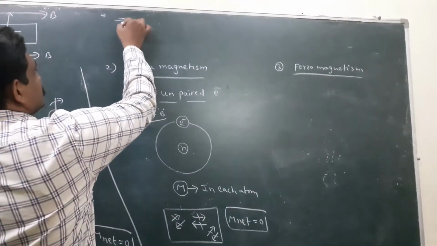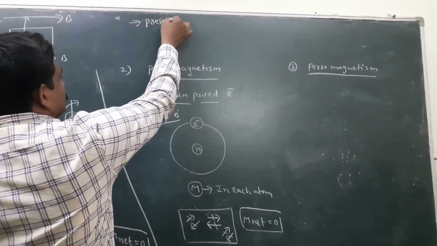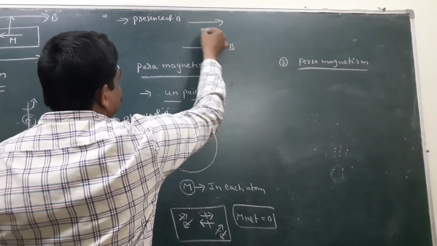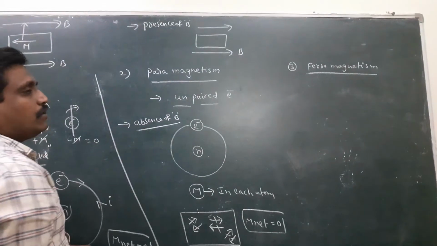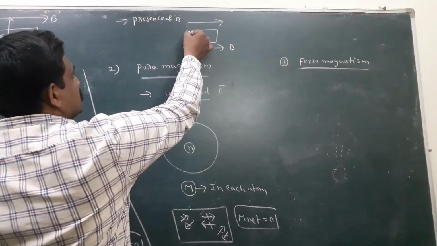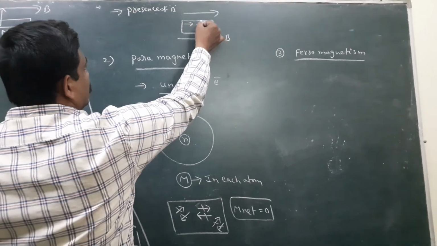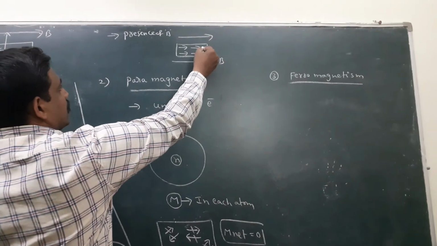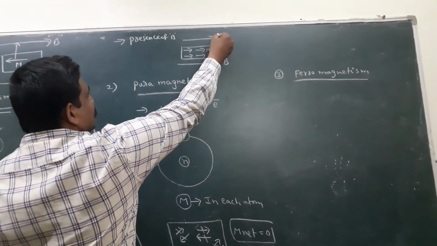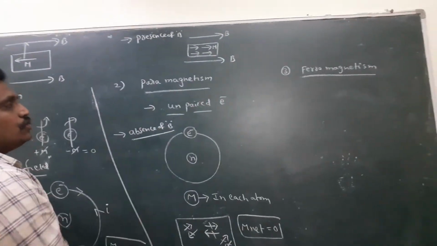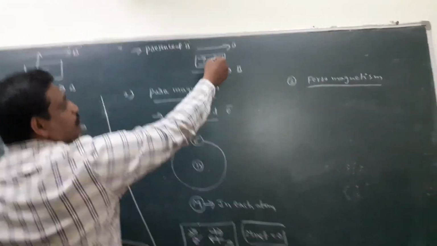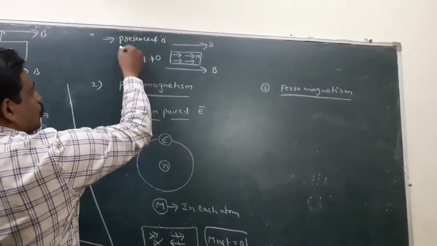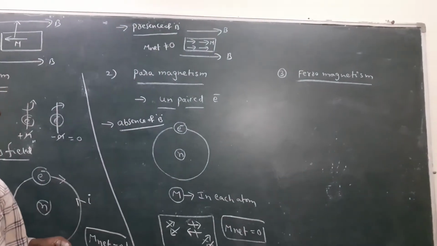Suppose in the presence of an applied magnetic field, this is a paramagnetic substance. When this magnetic field is applied, each atom's dipole moment lies in this direction. That means the magnetic moment developed in each atom is in the same direction as the magnetic field. So here the magnetic moments do not cancel. That is, the net magnetic moment is not zero in the presence of a magnetic field.